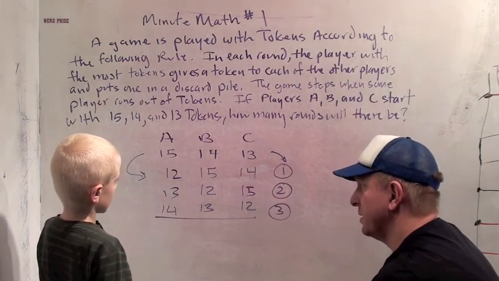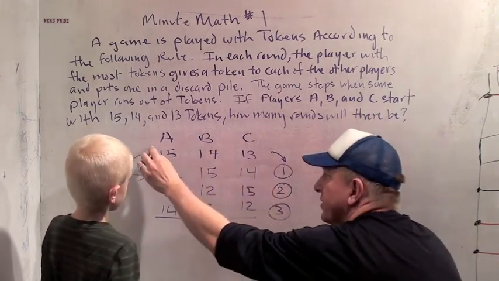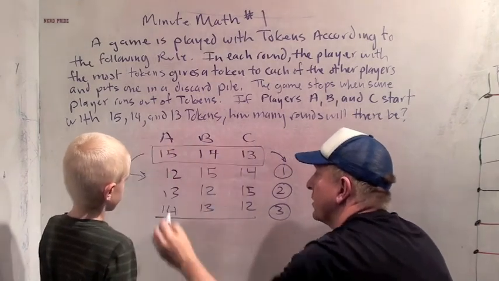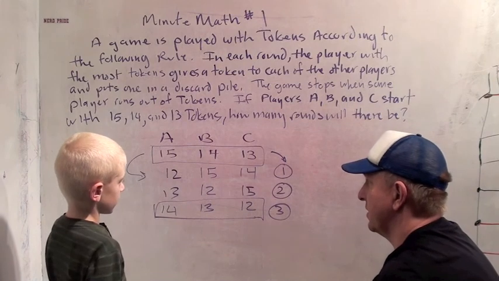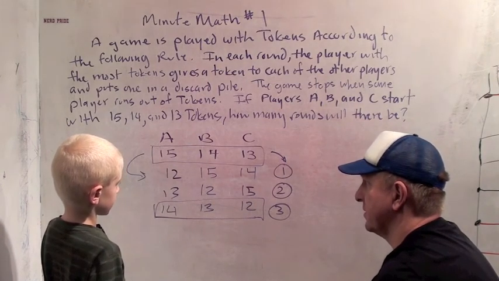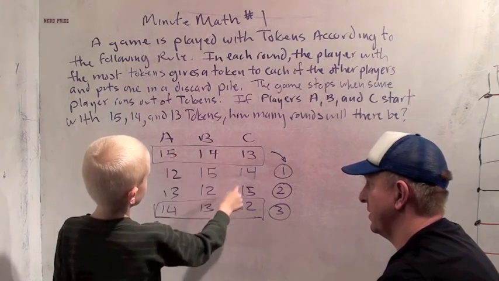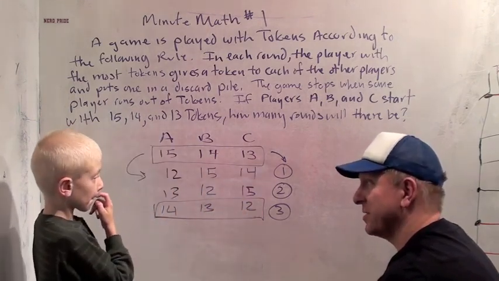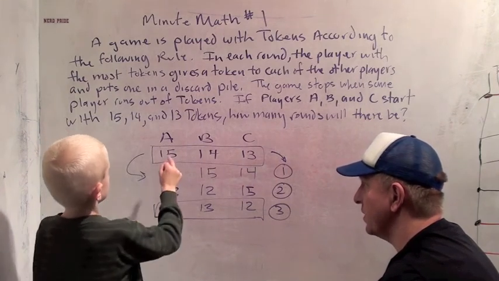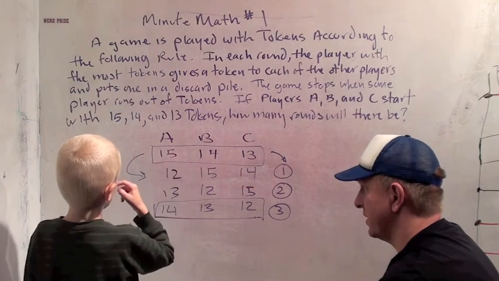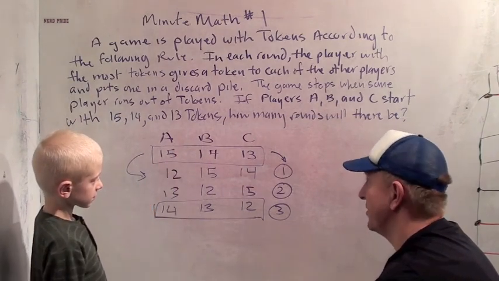Does it look like round 1? After round 1, it's 12, 15, 14. What about here? How does it compare to this one? What's similar about these two rows? Well, they have 15, 14, 14, 13, 13, 12. Ooh, that's interesting. What's similar about all those? This is one less than this number. Yeah, that's a pretty interesting pattern. So what do you think it's going to be?